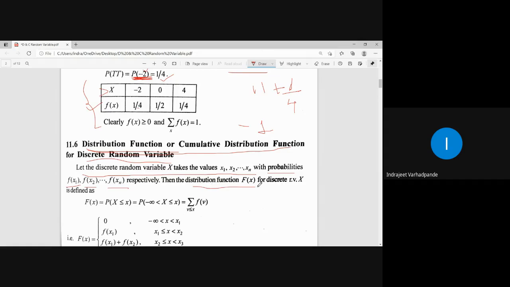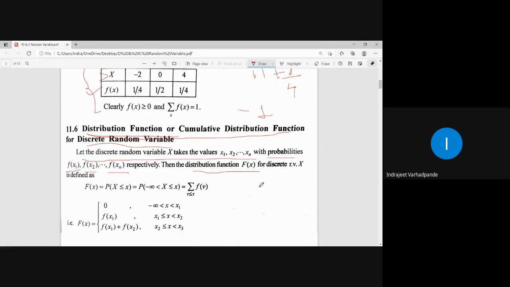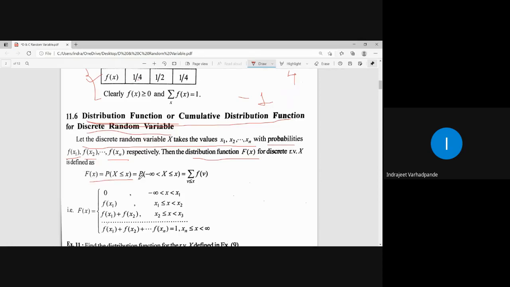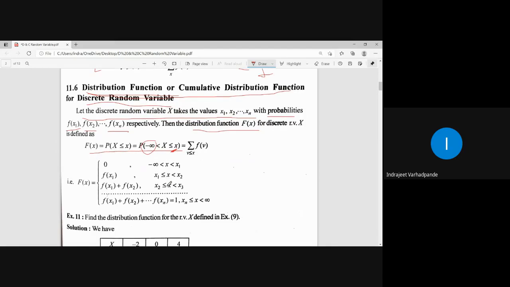Then the distribution function or cumulative distribution function capital F of x takes all the values from minus infinity to x. That means whatever the random variable is, we take all the corresponding values starting from minus infinity to small x. Small x means the highest or the last random variable value. Now tell me, probability is always greater than or equal to 0.